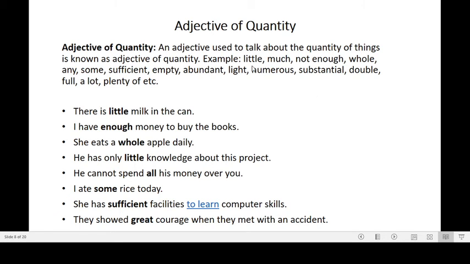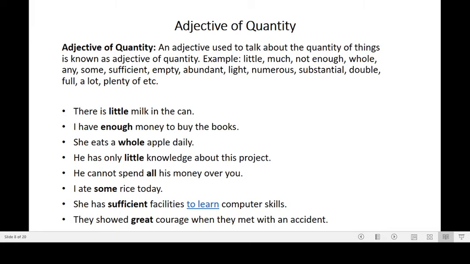All these words are indicating the quantity. So the words which indicate the quantity, they are named as adjective of quantity. Examples, you see there is little milk in the can. Little is indicating the quantity. Enough is indicating the quantity. Whole, little, all these things are indicating the quantity of a thing.